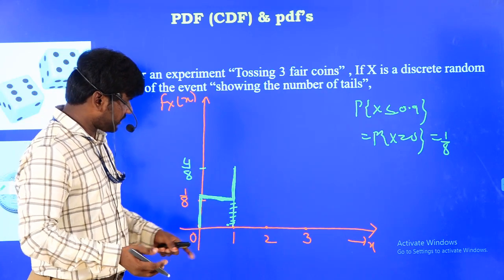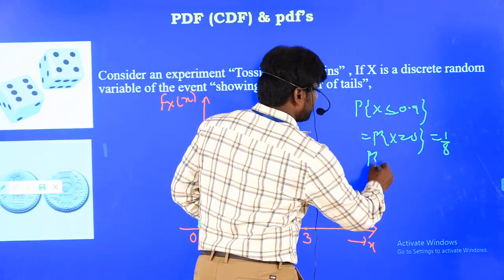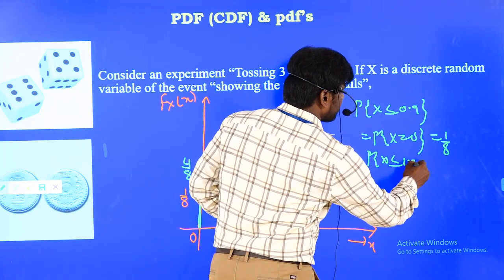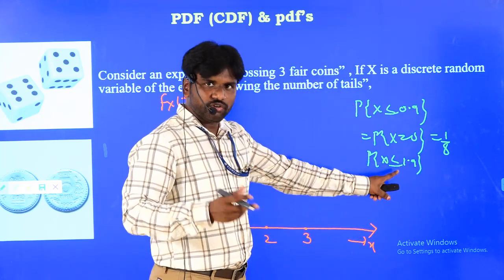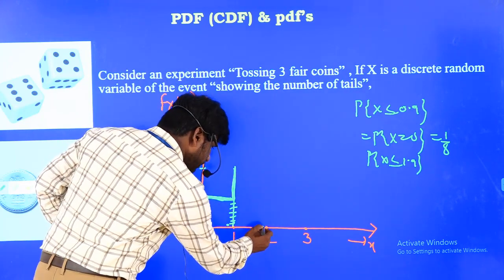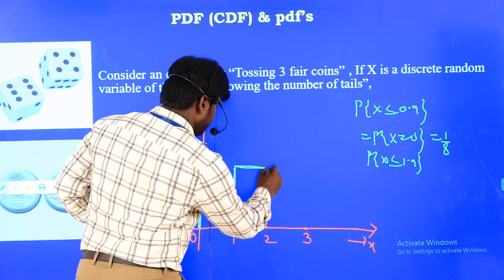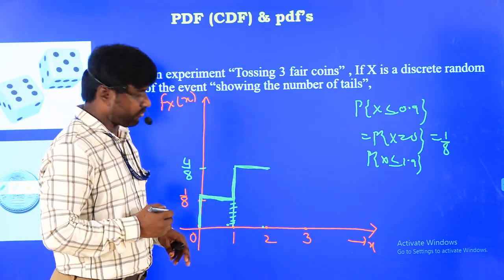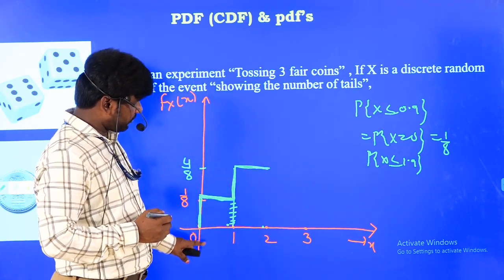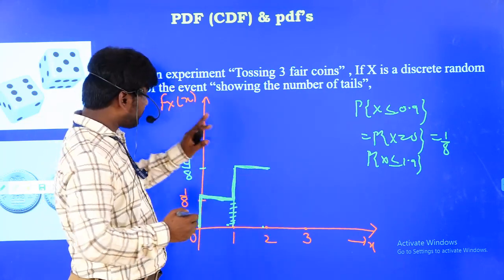Again the same question will come at 1.9. What will happen? The probability at x less than or equal to 1.9 includes the 0 and 1 probabilities. That means up to 1.9 the probability gives 4 by 8 only. At 2 what will happen? This 1 by 8, this 3 by 8, this 3 by 8, total 7 by 8.